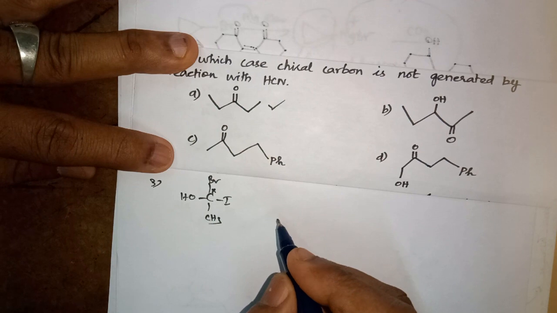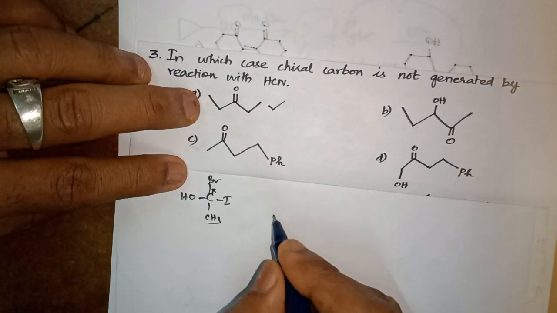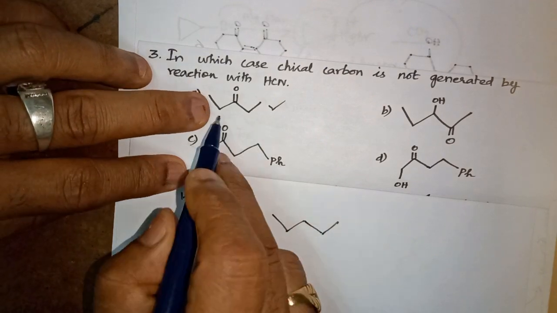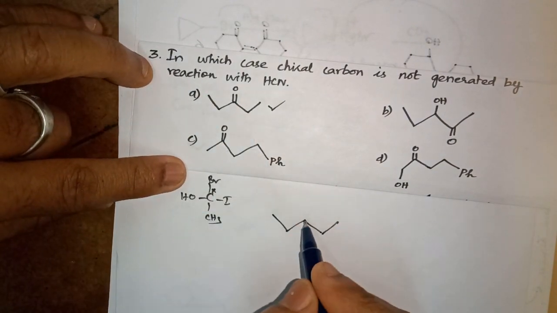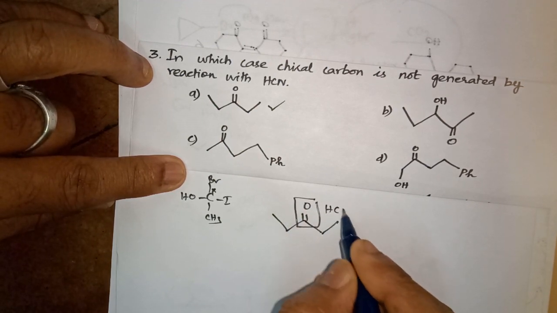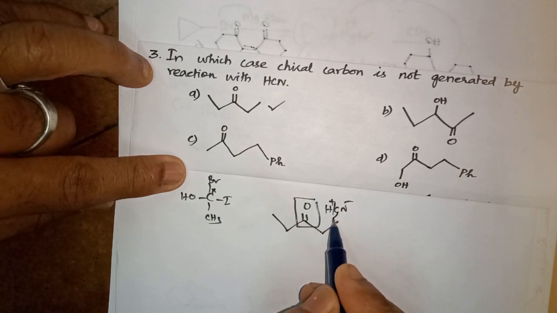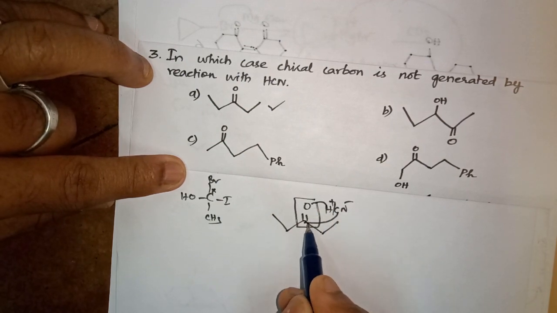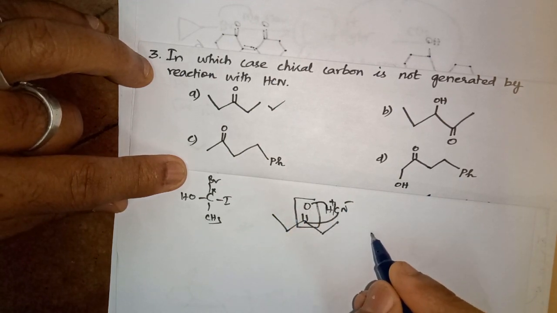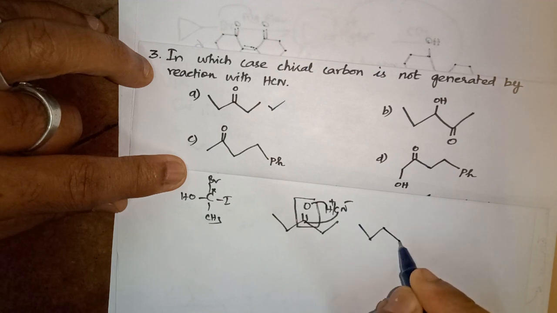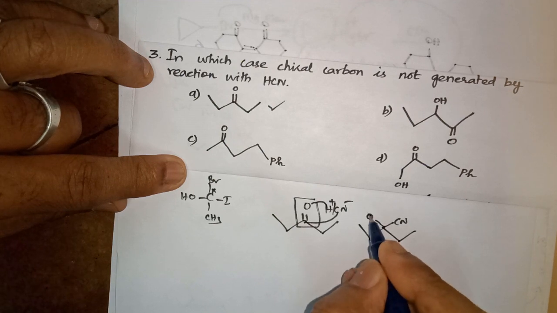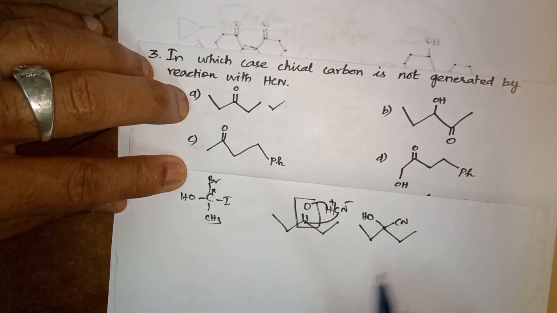I take the first one. What is given as option A? It is a double bond O. When there is a double bond O, it is called a carbonyl group. HCN is added, H plus and CN minus. The negative part will add to the carbon, and H will add to the oxygen. So the double bond breaks, and it becomes one side CN, one side OH. This is option A.